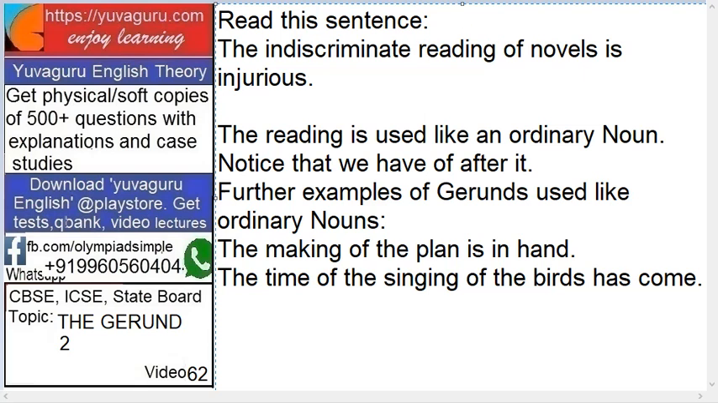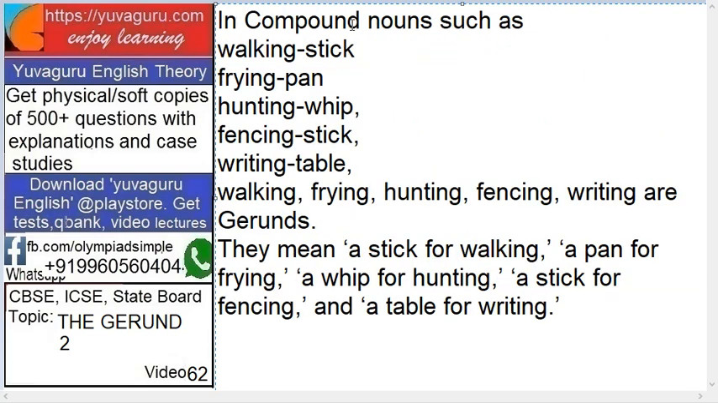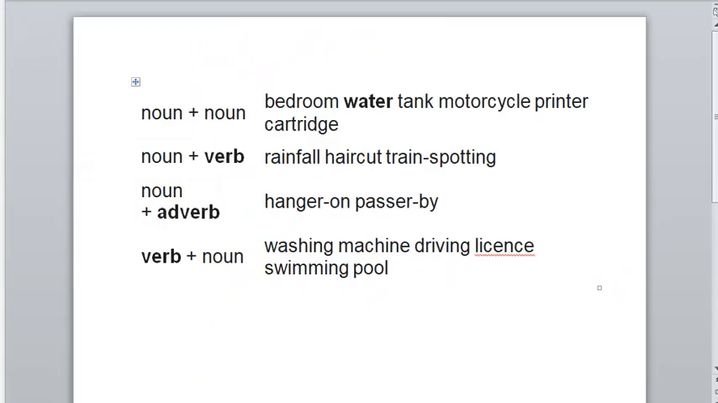Okay. In compound nouns such as walking stick, frying pan, hunting whip, fencing stick, writing table, this walking, frying, hunting, fencing are all gerunds. Okay. Firstly, what are compound nouns? Compound nouns are nouns which are formed by two existing words. Now two existing words means they can be noun plus noun, like bedroom, water tank. See this water tank, there should be a hyphen over here. Water tank is one word. So it is formed from two words, noun plus noun, water plus tank.